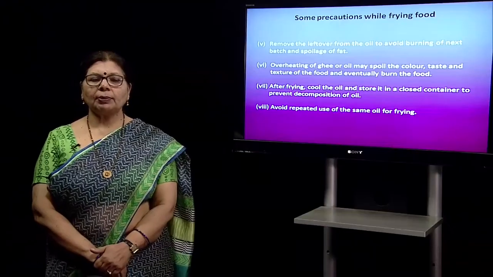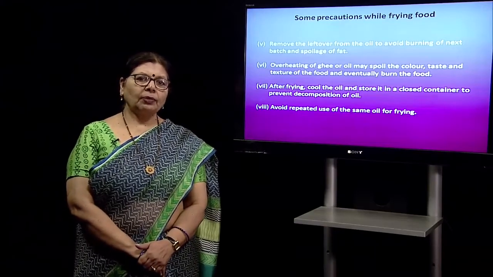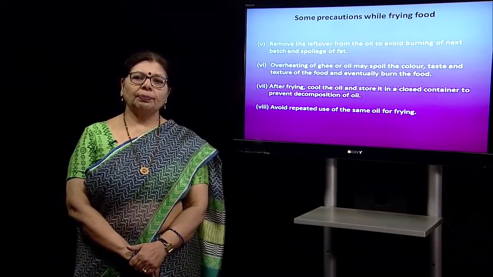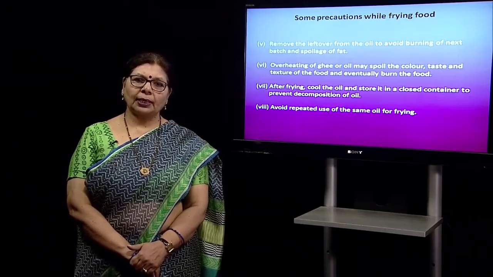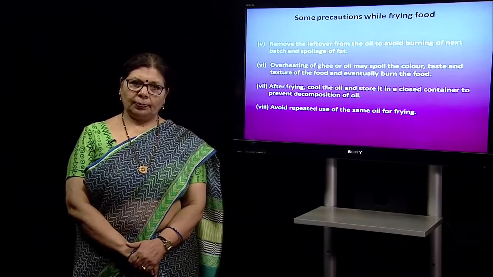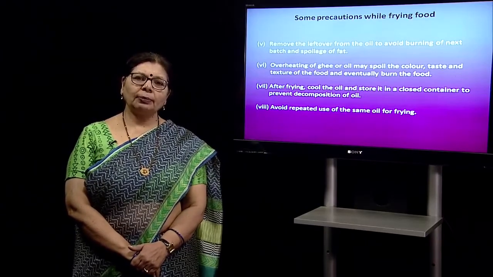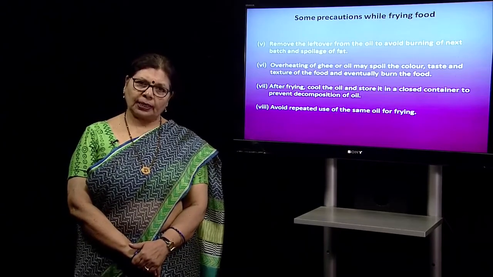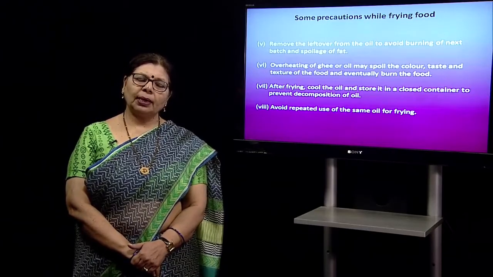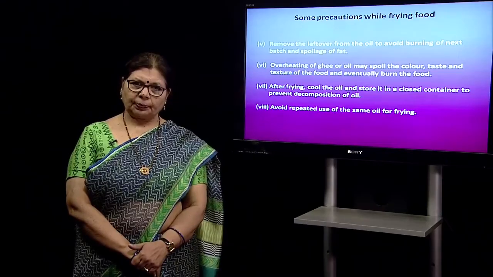I will just explain a bit more here. When we are talking about removing the small particles from the oil, these particles are already burned or will get burned in the next batch. If these particles remain in the oil, they will spoil the food faster.